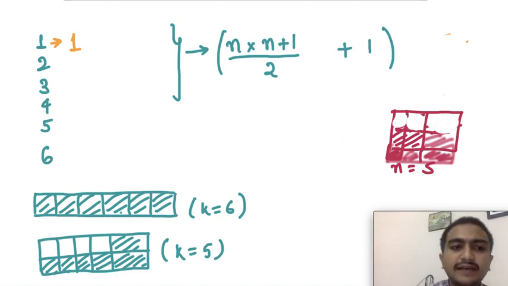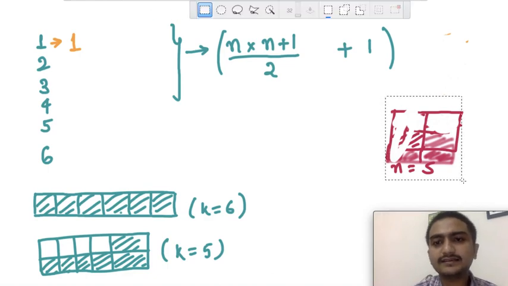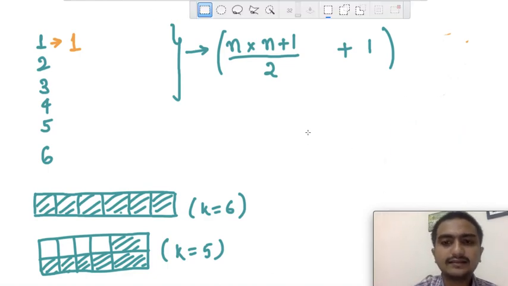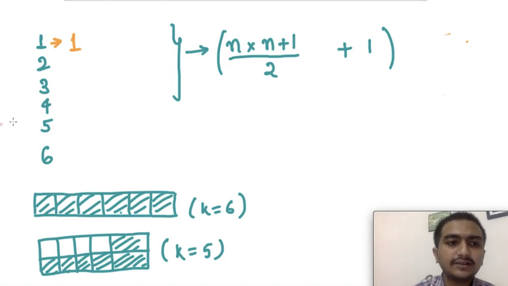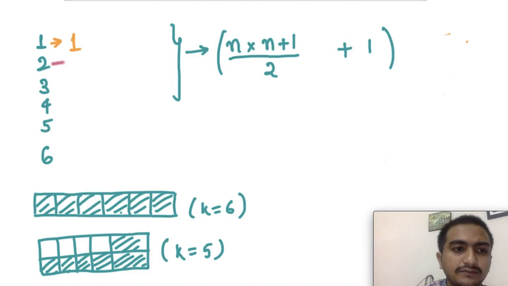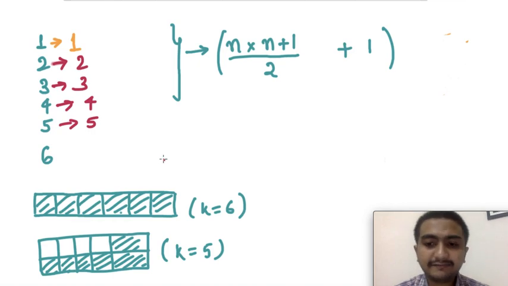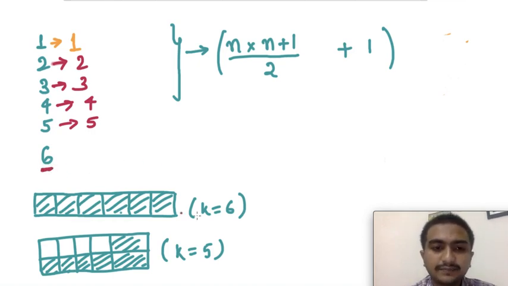So the maximum number of ways you can go is at max up to n positions, right? So for 2 we can go to 2 places, for 3 we can go to 3 places, for 4 we can go to 4 places, for 5 we can go to 5 places. Similarly, if it is greater than k.